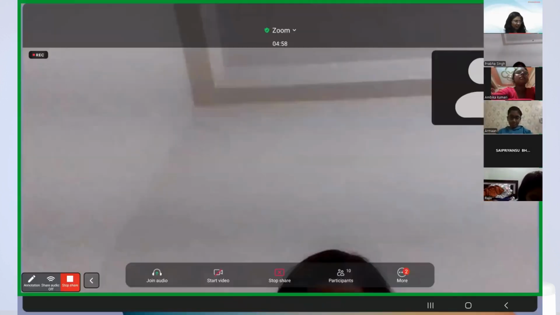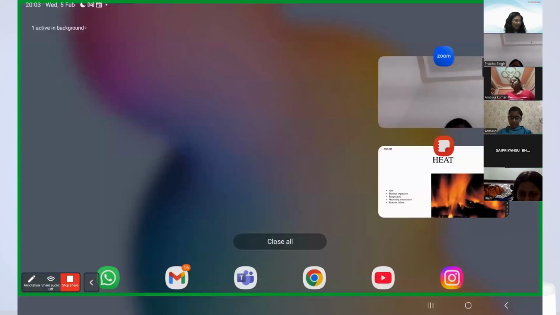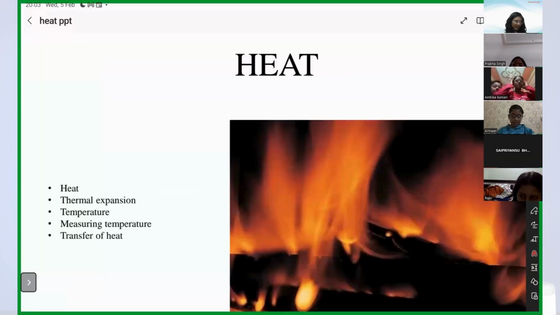Now, guys, I'll share the screen and let's start the topic. Okay. Don't cheat, don't take it out from the book. Yes, guys. Is the screen visible to you? Yes. Now, everybody focus here.